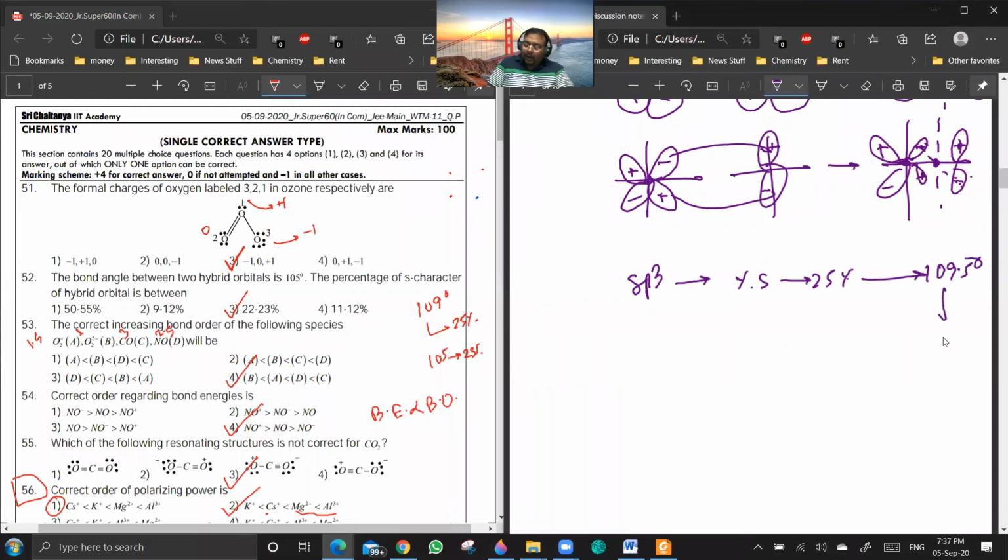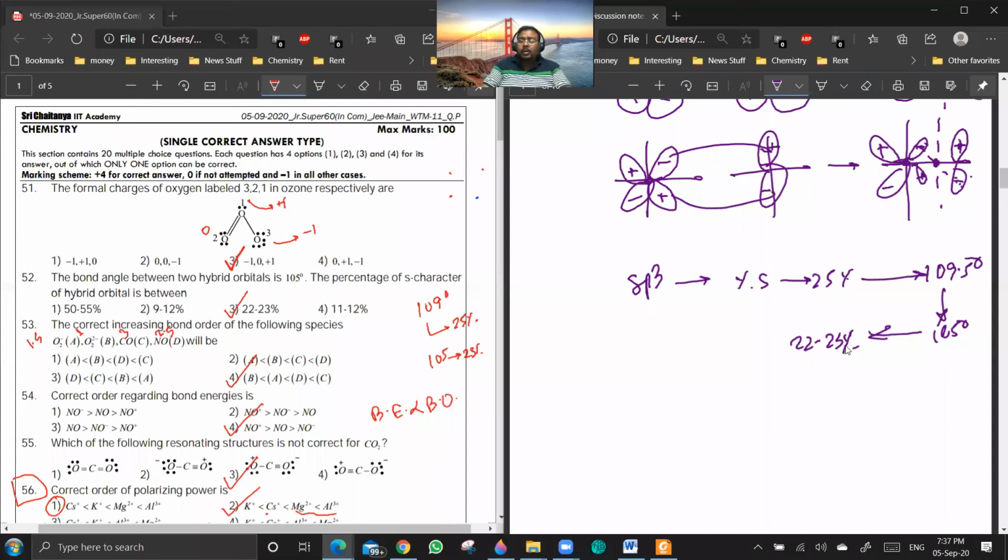So for 105 degrees, it should be something between 22 to 23 percent. Now this is a useless mathematical thing. There is no such thing in chemistry. But they are using it based on a linear interpolation.